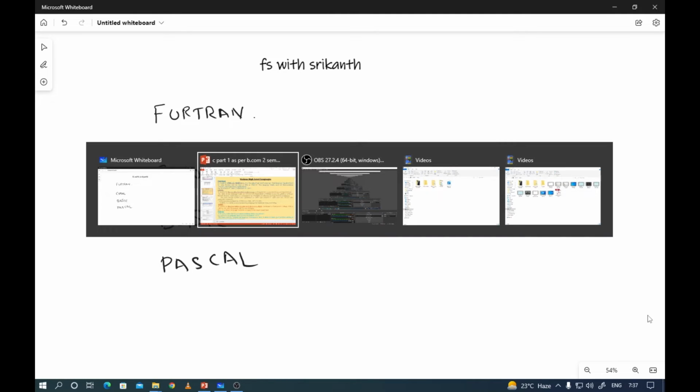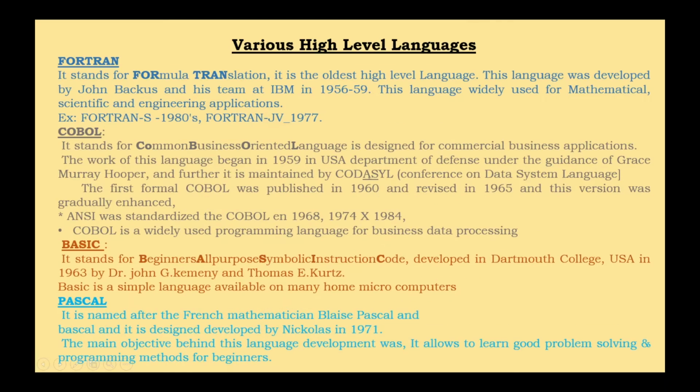Just observe here the small notes on Fortran, COBOL, BASIC, and Pascal. They are very short notes, important for short questions, and every student must know about these languages. Not only these four languages, there are Algol, which is one of the famous languages, and plenty of other old high level languages, but we are ignoring those. So now we are going to discuss the history of C.